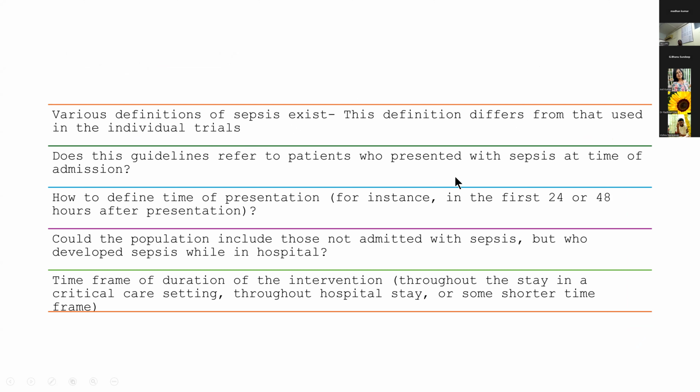Then the next question they had is, whom does this guideline refer to? Does it refer to patients who present at the time of admission to the hospital? And how long do you define this time of presentation? Do you define it as 24 hours or 48 hours? And could the population include those not admitted with sepsis, but who developed sepsis while in the hospital? Even in terms of intervention, how long do you define the intervention? Do the patients get the intervention throughout the stay in the ICU, throughout the hospital stay, or some shorter time frame? So it's very important to clarify each term ahead of starting the systematic review.